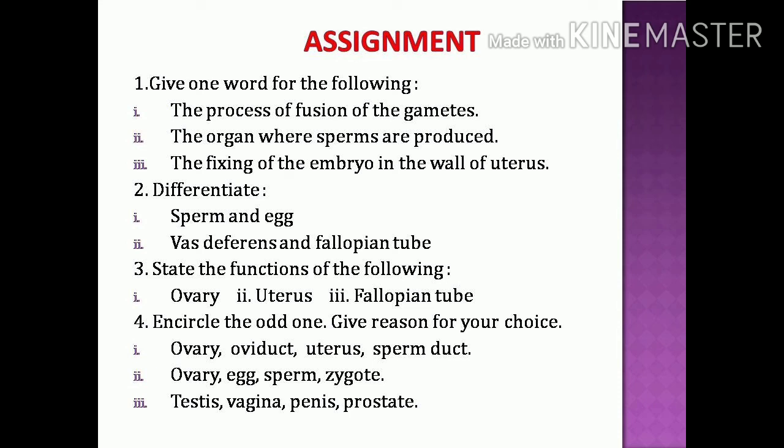In today's class, we have studied the parts of the female reproductive system, the male reproductive system and their main functions. After fertilization, you have studied the processes that take place: implantation, development and birth. Diagram-based questions are very important. They may give a female or male reproductive diagram, and you have to identify the parts and label them. That is very important. And the words implantation and gestation are very important.